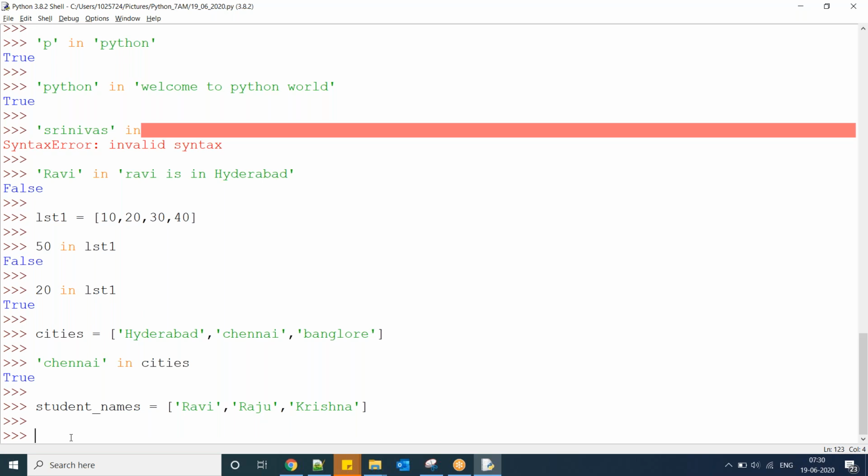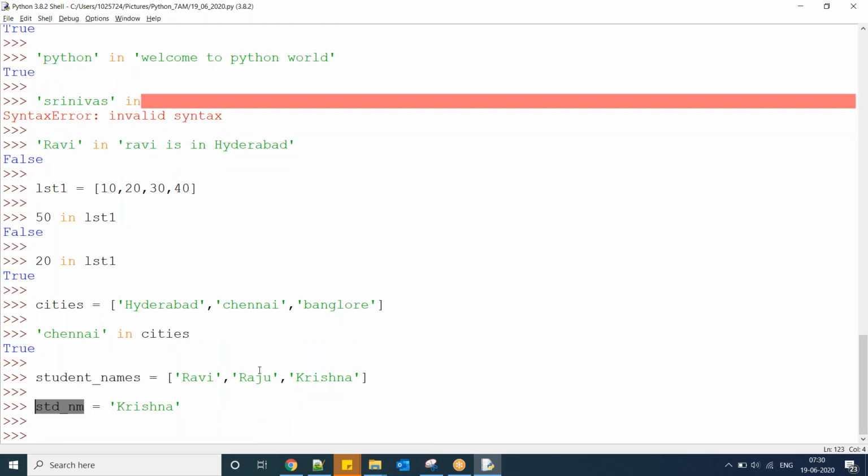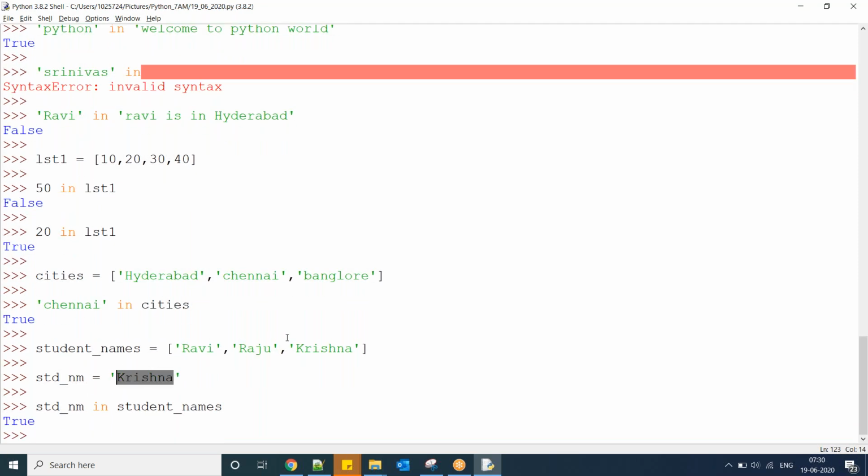If it is there, I want to proceed. std_name equal to, using the input function, I entered some value, Krishna. Now I want to search whether this student is present in this list or not. Yes, this student is present in the list. In the next classes I will tell you if conditions. If the student is there, the student exists, otherwise the student does not exist. So if the element is there, I want to proceed to do something, and there we use the in operator.